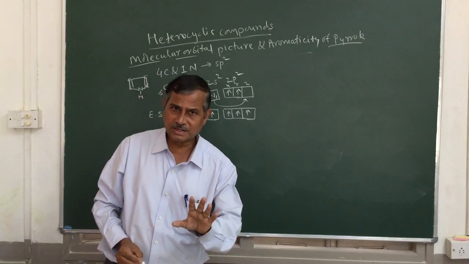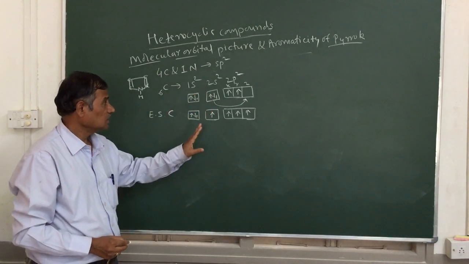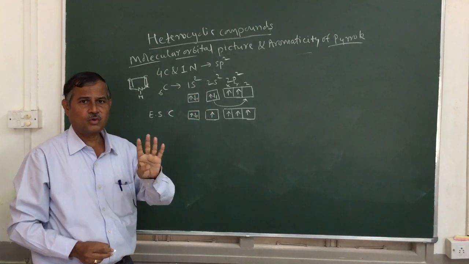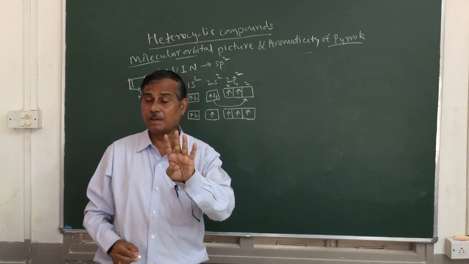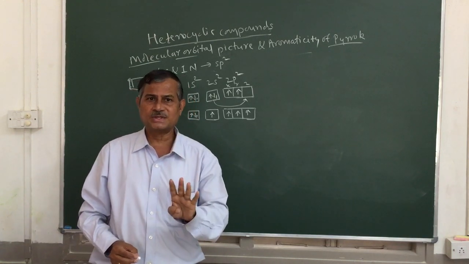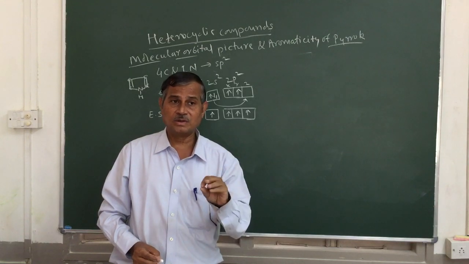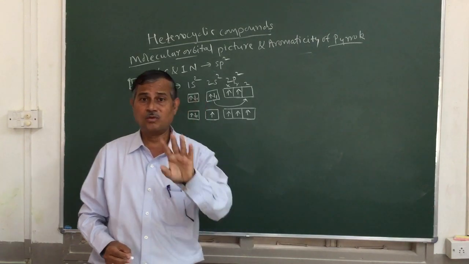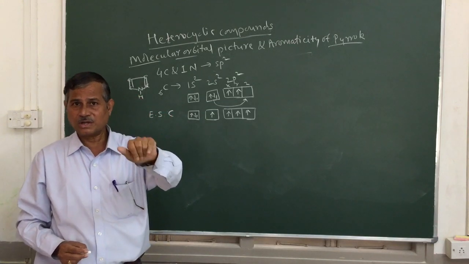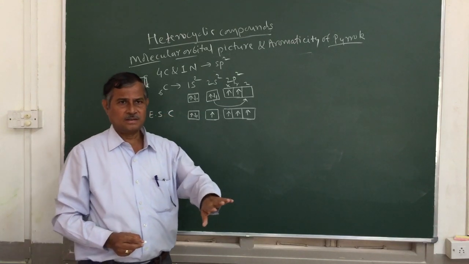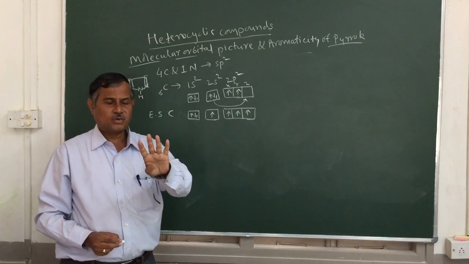In the outermost shell there are 4 electrons, so carbon can form 4 bonds. Carbon is capable of forming 4 bonds. Because of this, carbon is tetravalent. Always carbon is tetravalent. It will form 4 bonds, as you already know in organic chemistry.